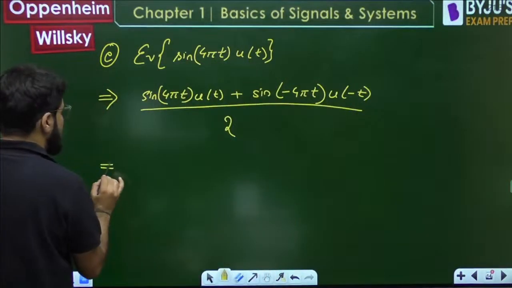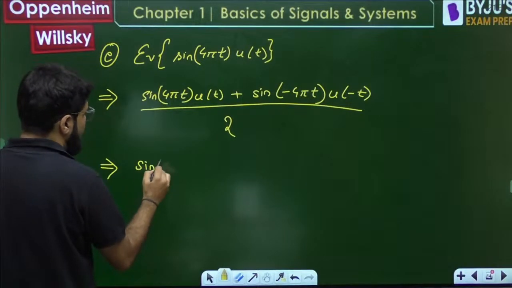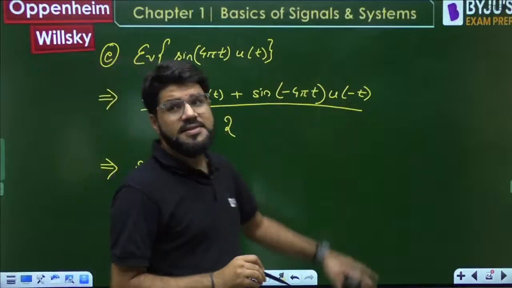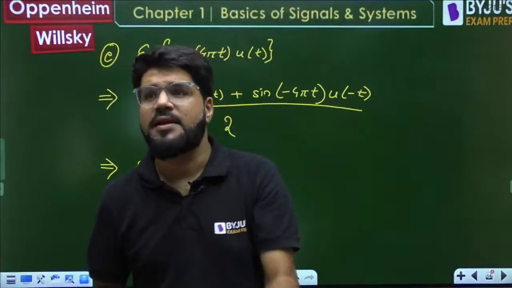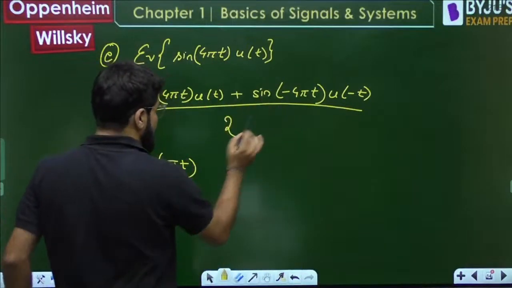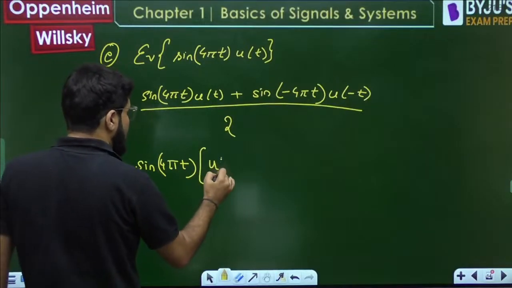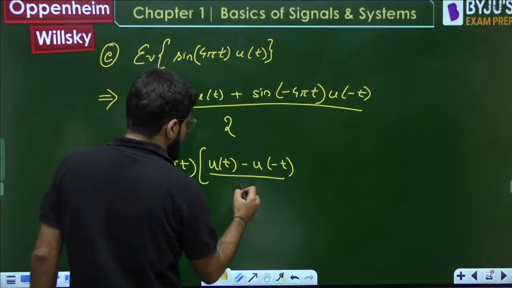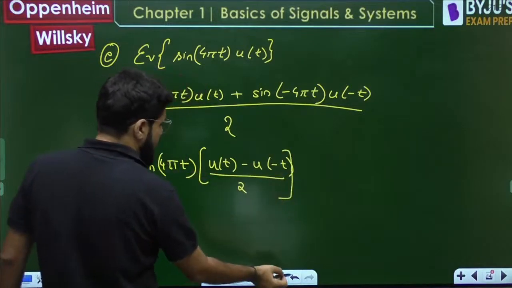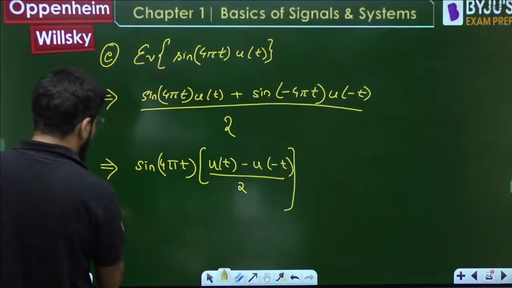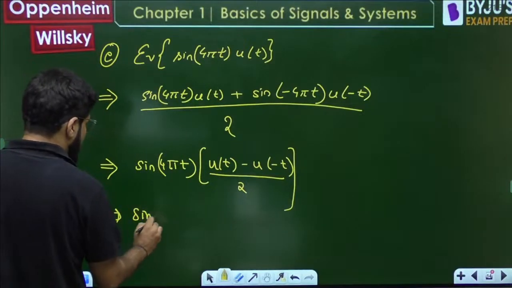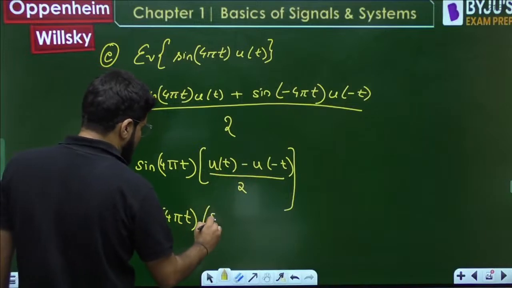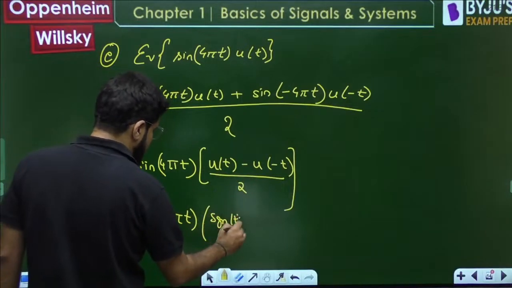Sin(-θ) is minus sin θ, so if you write minus sin 4πt, with sin 4πt common, this will be u(t) minus u(-t). That can also be written as the signum function.